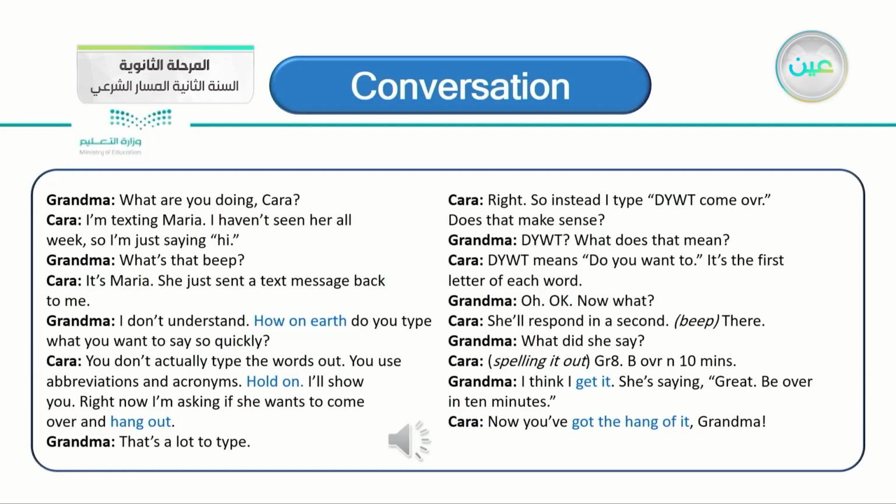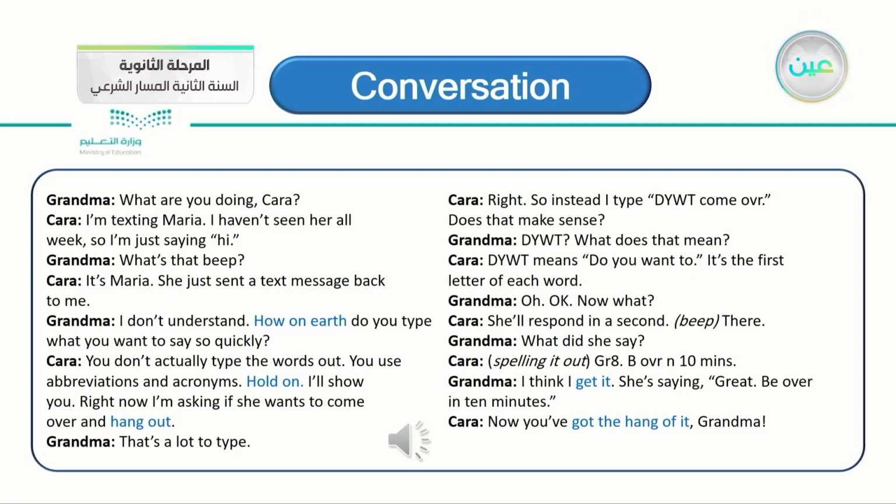Let's listen. Grandma, what are you doing, Kara? Kara, I'm texting Maria. I haven't seen her all week, so I'm just saying hi. Grandma, what's that beep? Kara, it's Maria. She just sent a text message back to me. Grandma, I don't understand. How on earth do you type what you want to say so quickly? Kara, you don't actually type the words out. You use abbreviations and acronyms. Hold on, I'll show you. Right now, I'm asking if she wants to come over and hang out. Grandma, that's a lot to type. Kara, right. So instead, I type DYWT, come OVR.